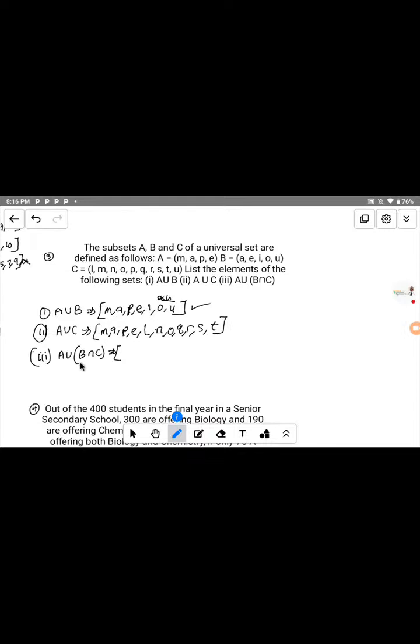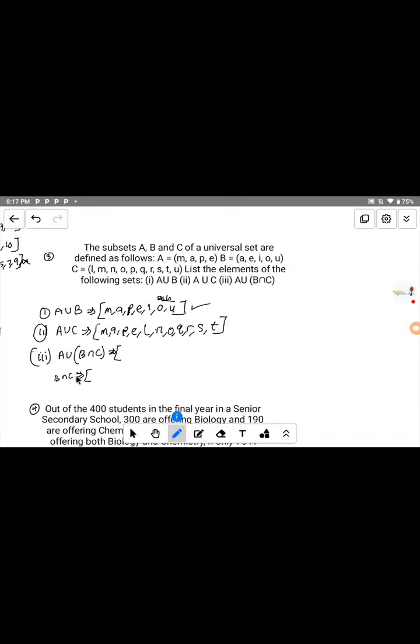Before we solve this question, it is very important to solve the bracket first. First of all, solve what we have in the bracket: B intersect C. Intersect means the elements they have in common. That is the meaning of the word intersect. Let's look at the elements that belong to B intersect C before we solve this. If you don't find the elements that belong to both B and C first, you will find it difficult to solve this.